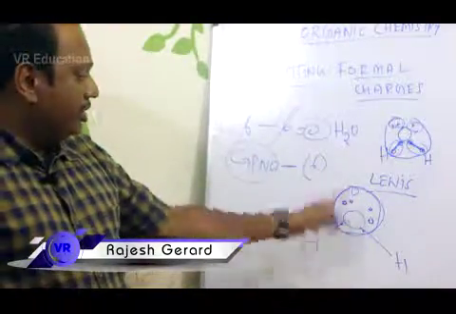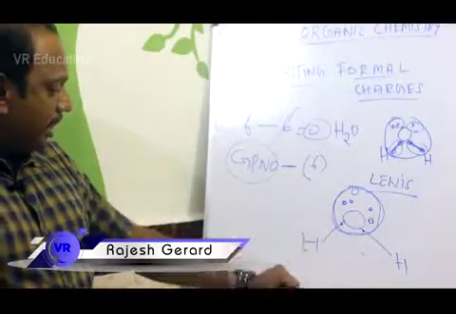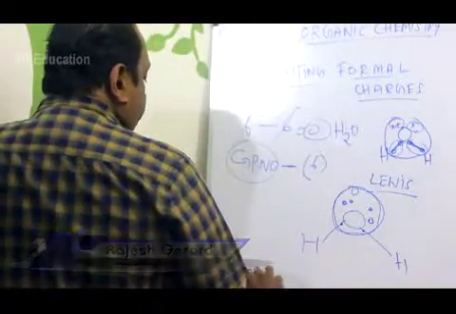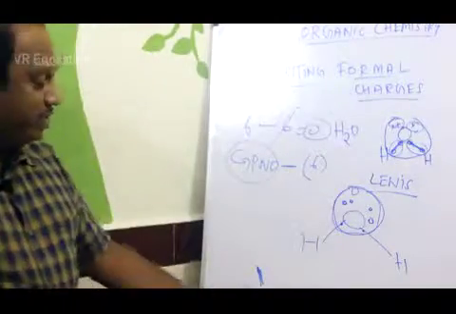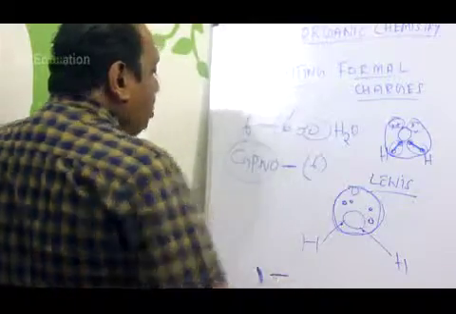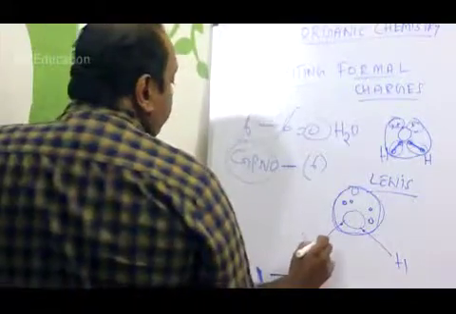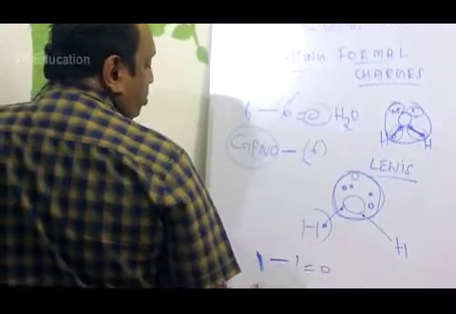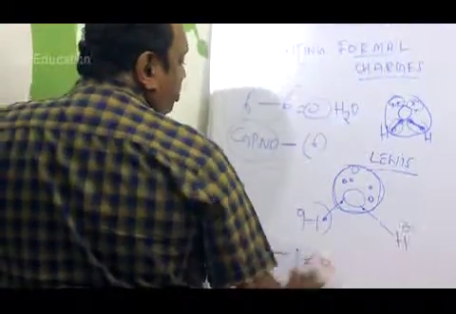So 0 is the formal charge on oxygen. Now let us come to the formal charge on hydrogen. What is the group number of hydrogen? The group number of hydrogen is 1, because it is the first group in the periodic table, minus the number of electrons surrounding hydrogen. It is only 1 actually. So 1 minus 1 is equal to 0. So again it is 0 here and 0 here.